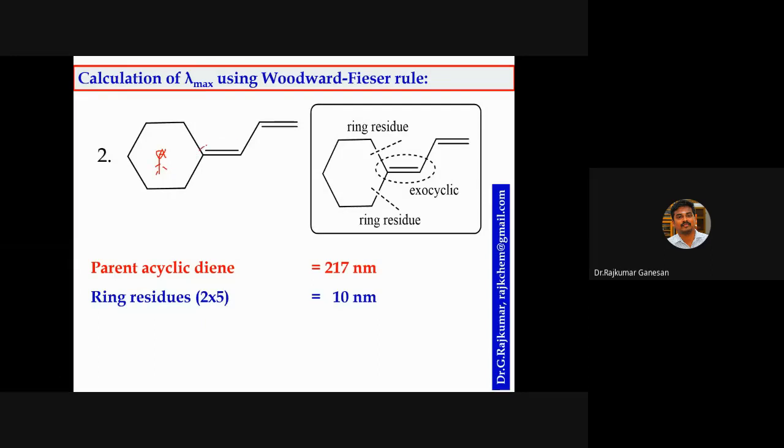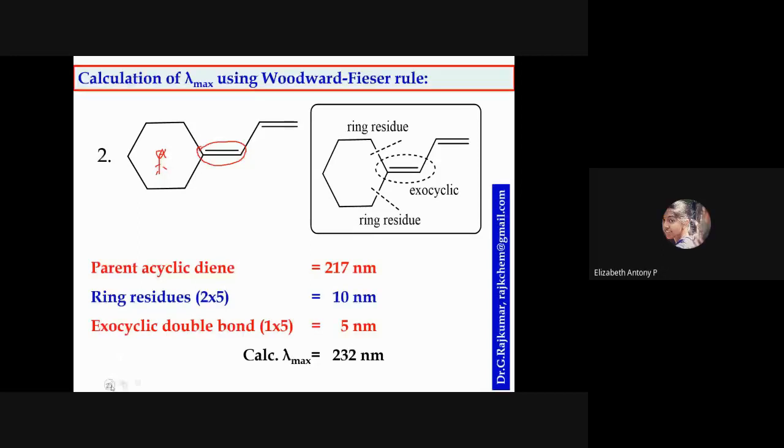So there is an exocyclic double bond. Exo means it's outside of the ring. So 1 exocyclic double bond, 1 into 5, 5 nanometer. The total is 234, the calculated lambda max value for this one. Is there any doubt in this example? No, sir.